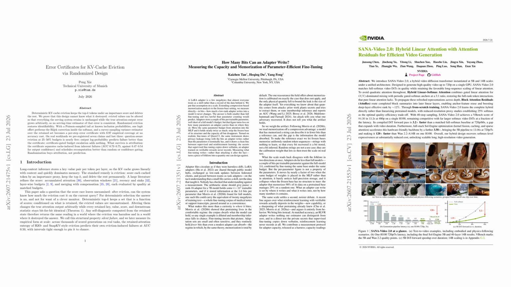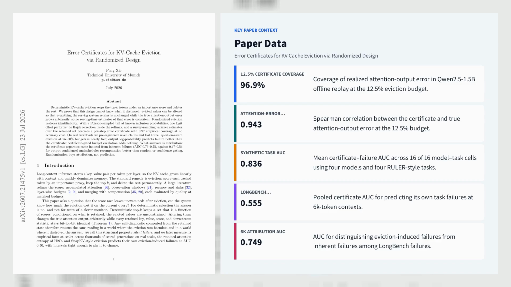We'll see where these tools work, where their guarantees stop, and what they imply for deploying Qwen, Llama, and next-generation video systems. Let's explore the first paper, Error Certificates for KV Cache Eviction via Randomized Design.